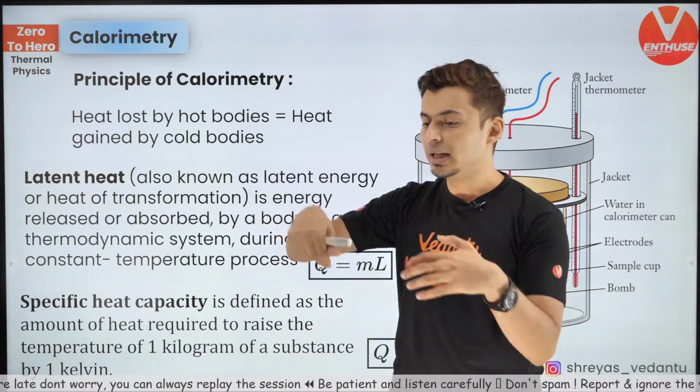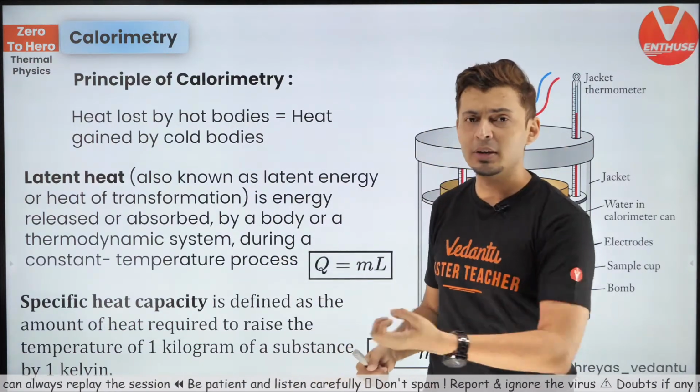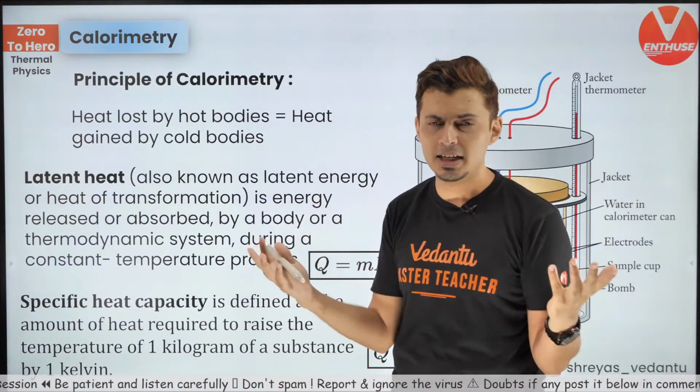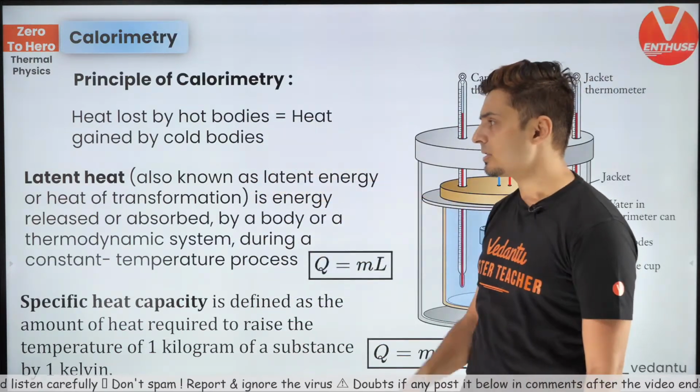They will give you 2 liquids mixed, or ice put in water, or you take a metal and put it in something else. One will become hot, one will become cold. Find the final temperature or find the specific heat. So these kind of questions need this principle.